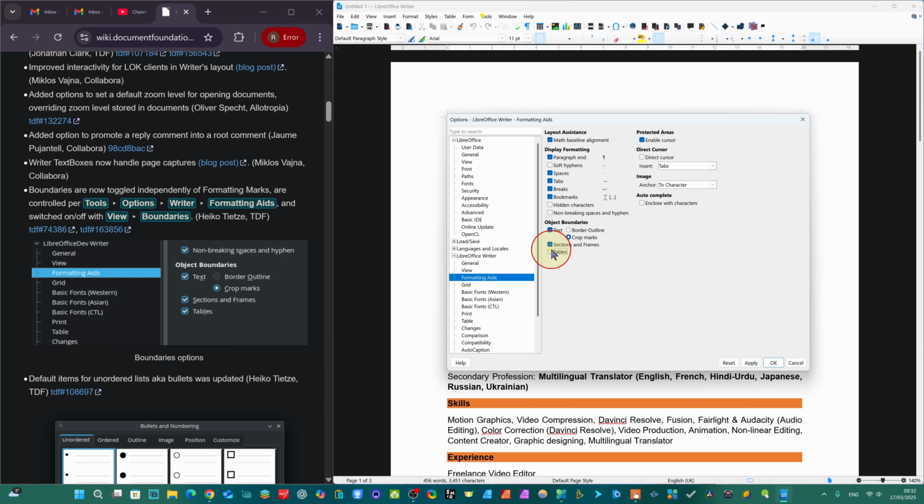Table, if you want to unclick, you can unclick from here. You see non-breaking hyphens here. If you want to add non-breaking space and hyphens, you can unclick from here. These are the new features here.